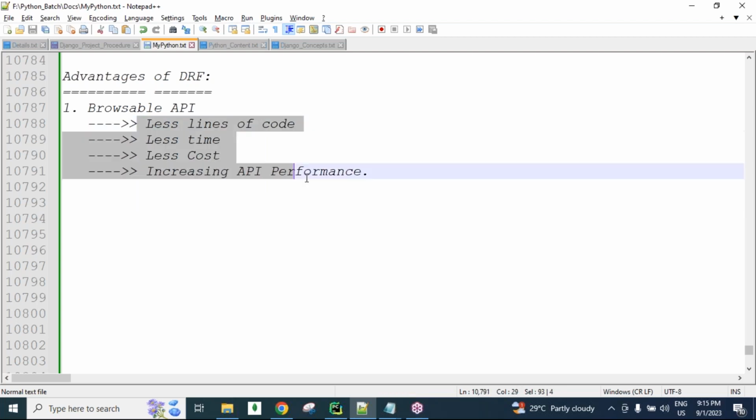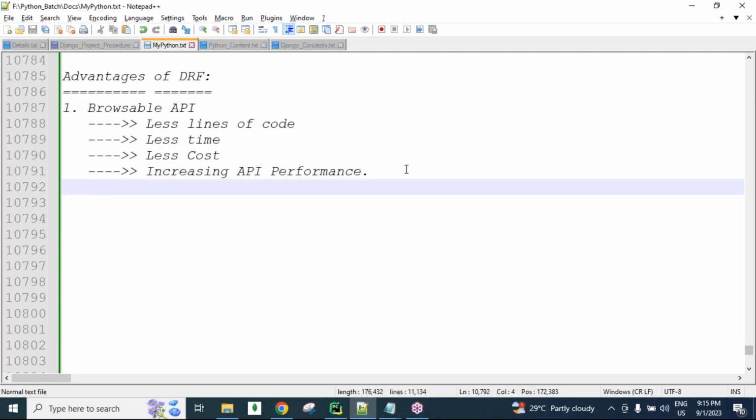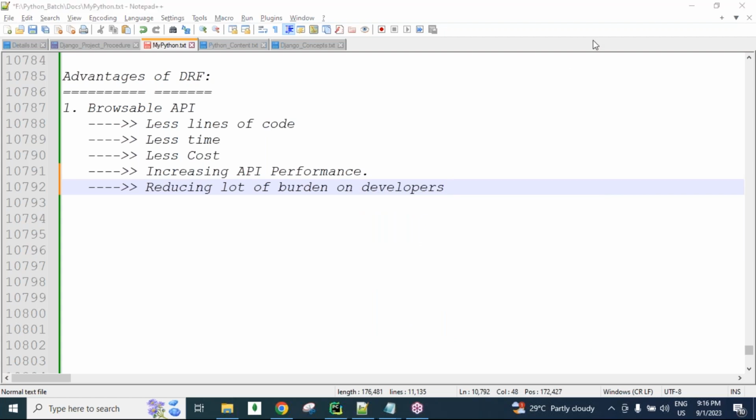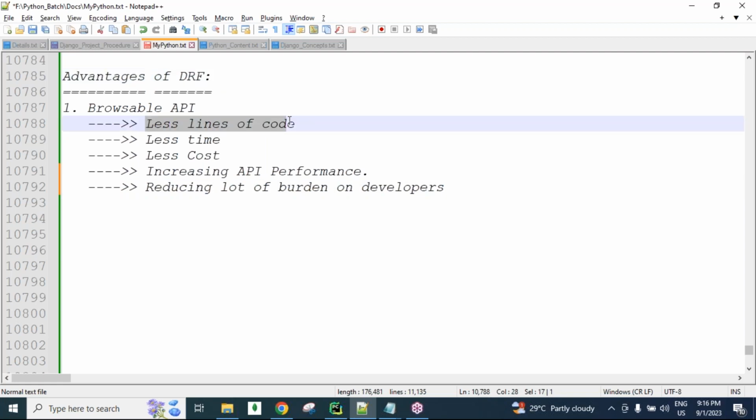So there are several benefits of using the Django REST framework, and a more important one is reducing a lot of burden on developers. When we are creating APIs, developers can easily create them using the Django REST framework. There is no need to write more lines of code or UI technology related code. It can be written in less time, and the API performance increases.